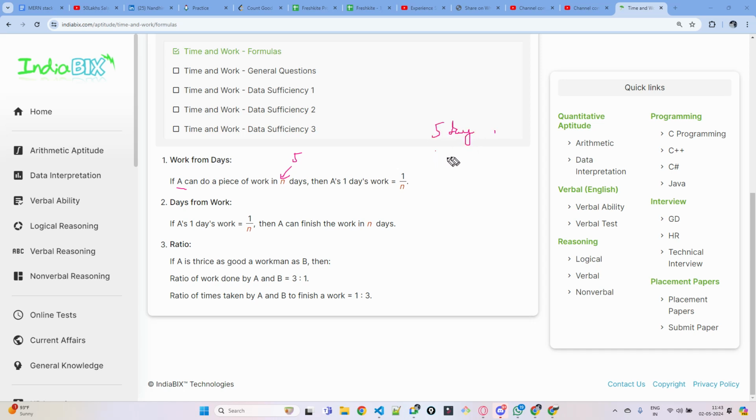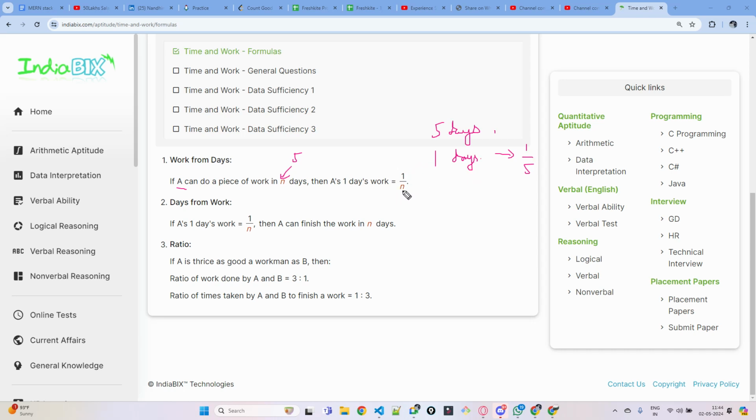So in one day, how much work will he do? How much part of the work will he do? Obviously, out of 5 parts, he will finish one part, because in 5 days he will finish all the parts. 5 parts he will finish. In one day he will finish one part.